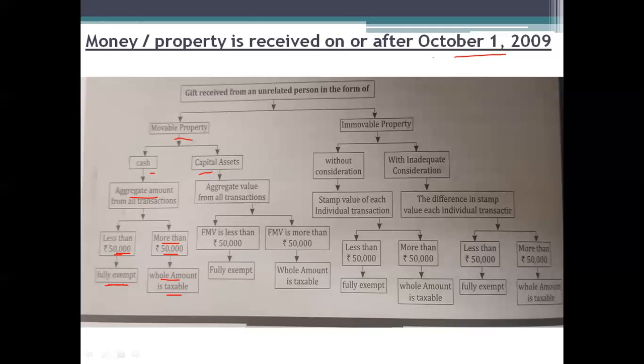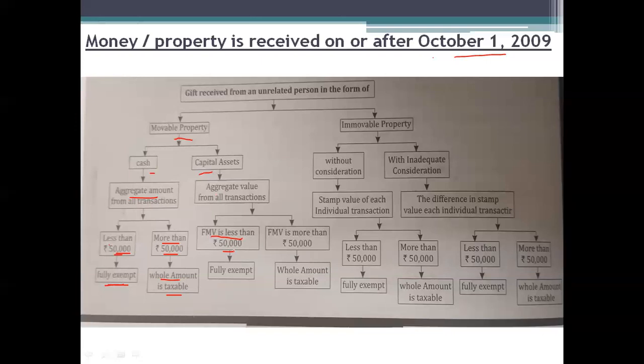And if you are receiving a capital asset, it may be furniture, jewelry or anything else, then we need to take the aggregate value of all the transactions, not the individual asset. All the assets have to be taken into consideration, and we need to take the total value of all the assets. In the problem they will give the fair market value, and we need to check whether the fair market value is less than 50,000 or more than 50,000, total of all the values.